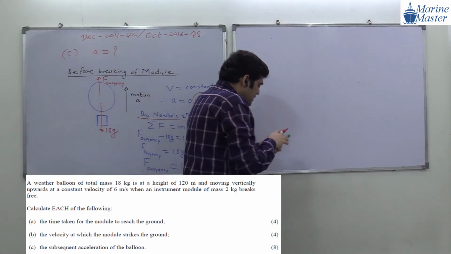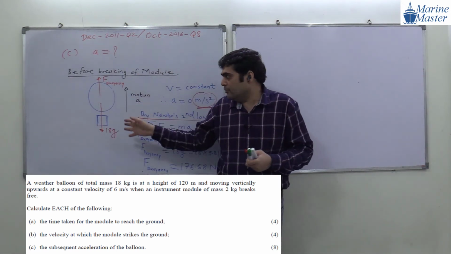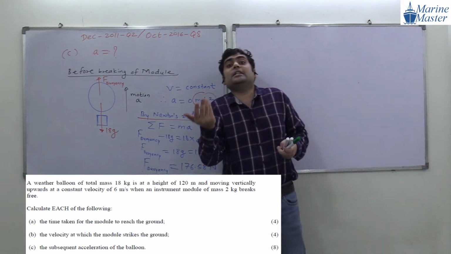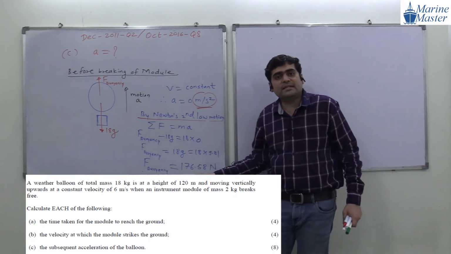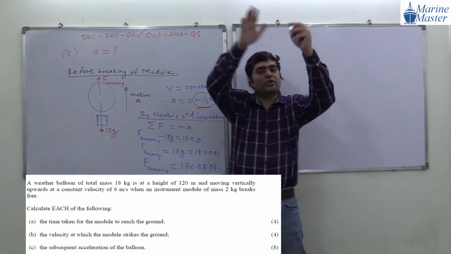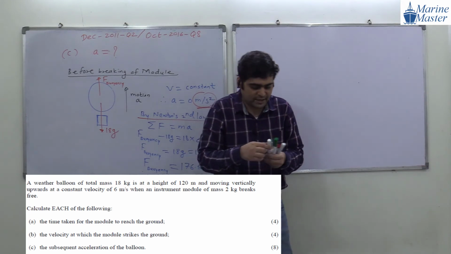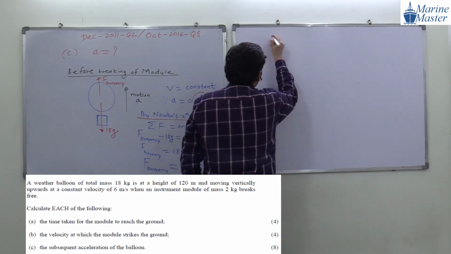Try to see the scenario here. Before breaking the module, the buoyancy force is 176.58. After breaking the module, the buoyancy force will also remain the same, because buoyancy force depends on the size of the balloon, and the size of the balloon is not changed here. That is our assumption here.